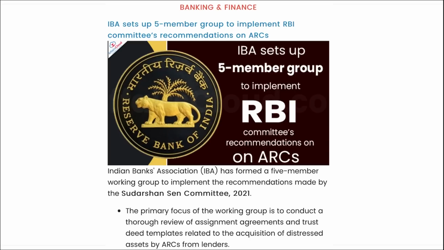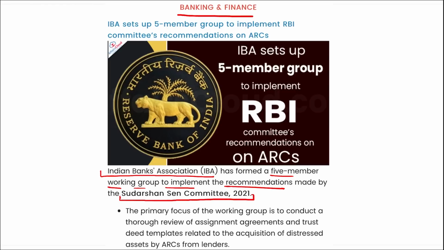Next, we are talking about banking and finance. IBA, that is the Indian Banks Association, has formed a 5-member working group to implement the recommendations made by the Sudarshan Sen Committee 2021. Right?